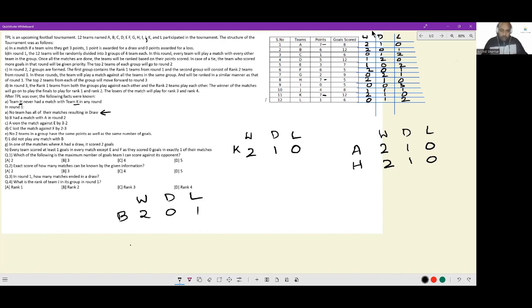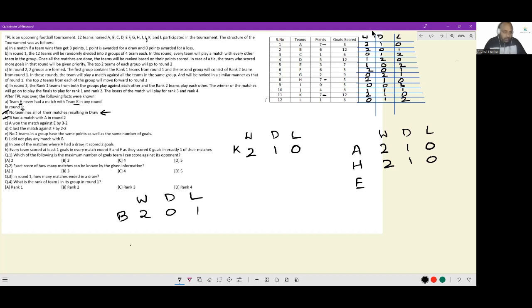These are the three groups uniquely identified. A, K, and B are the respective toppers of the three groups we have identified so far. This is done. A won the match against E by 3-2. If A won the match against E by 3-2, A and E have to be in the same group, because these are insights related to round 1 unless stated otherwise.